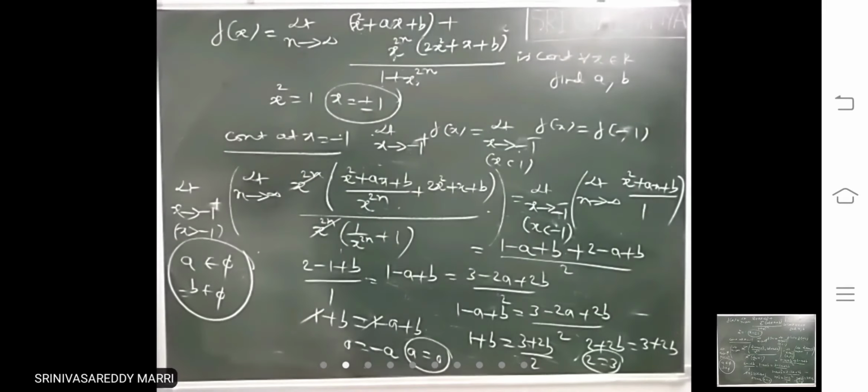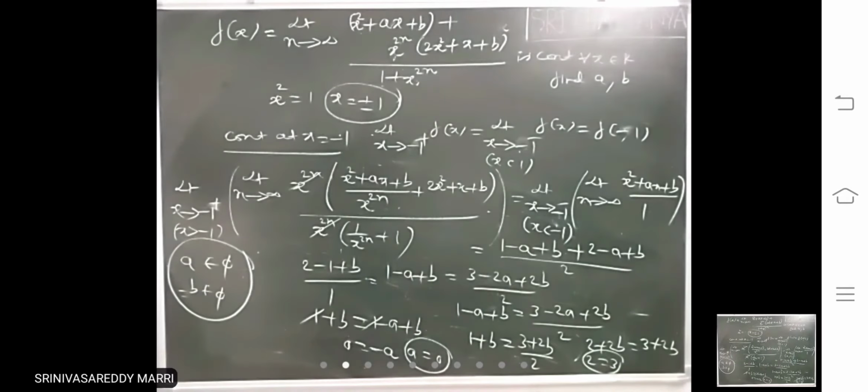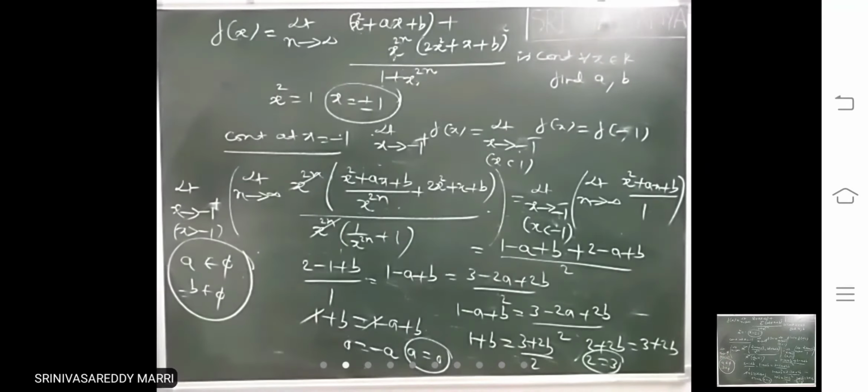First case you got A equal to 2. Second case what you got? A equal to 0. That means there is no common value for both to be equal. That means A is null set, B is null set. That is the answer. There are no values of A and B. Suppose you got A equal to 2 here. First case is what? A equal to 2. Then B you will get here. That value. So that means null set answer.